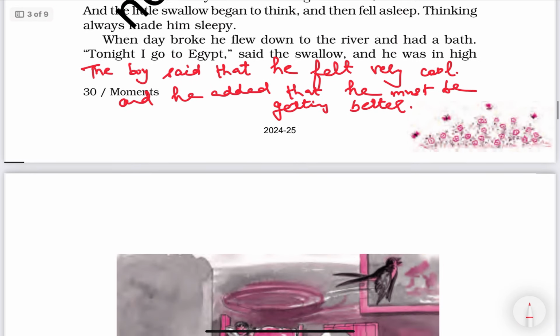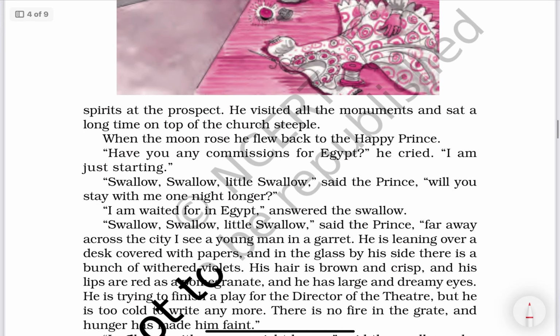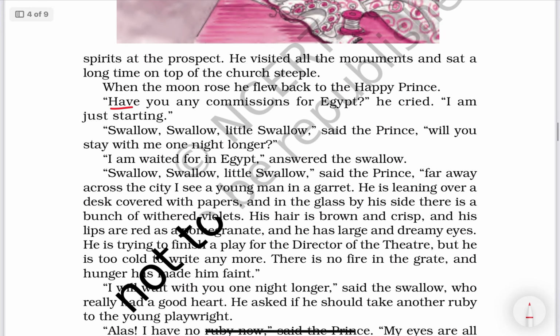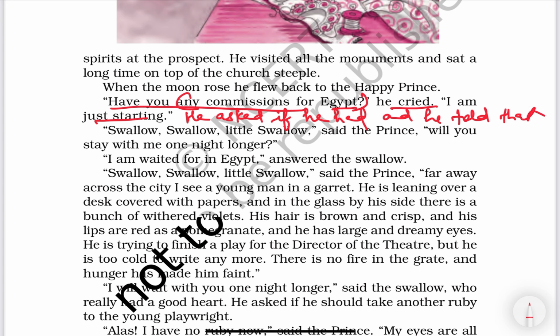Now, next see. "Have you any commissions for Egypt?" he cried. "I am just starting." So he asked if he had any commissions for Egypt, and he told that he was just starting.